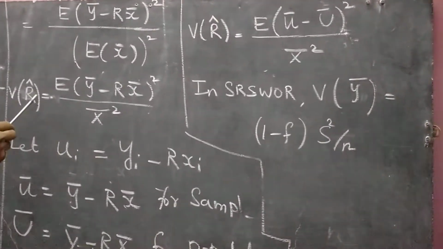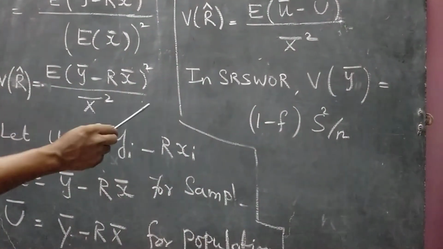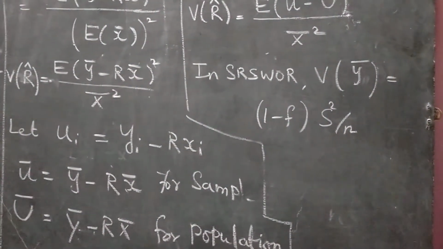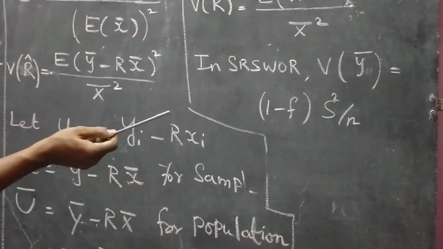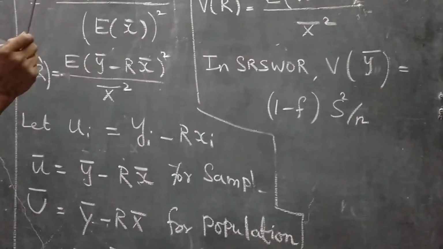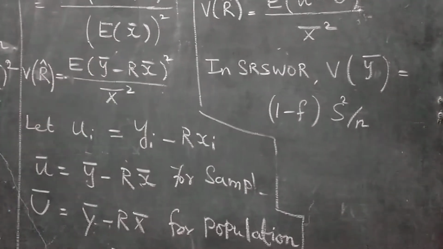So variance of r cap equal to expected value of (y bar minus r into x bar) whole square divided by capital X bar square. The reason is expected value of small x bar equal to capital X bar, that is, small x bar is an unbiased estimator of capital X bar. So we get this.